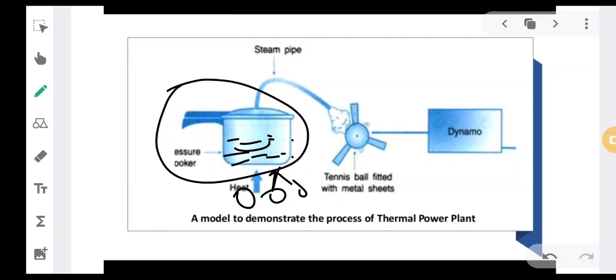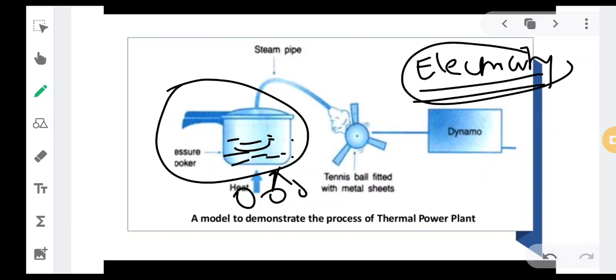So steam will come out, and this steam can be used to produce electricity. Okay, what can this steam be used for? To produce electricity. How it is produced, I will be telling you all. So you are burning something and using water. What are you doing? You are converting water to a gaseous form, that is nothing but vapor, and that vapor is used to generate electricity. Okay, so how this is done, I will just tell you all.